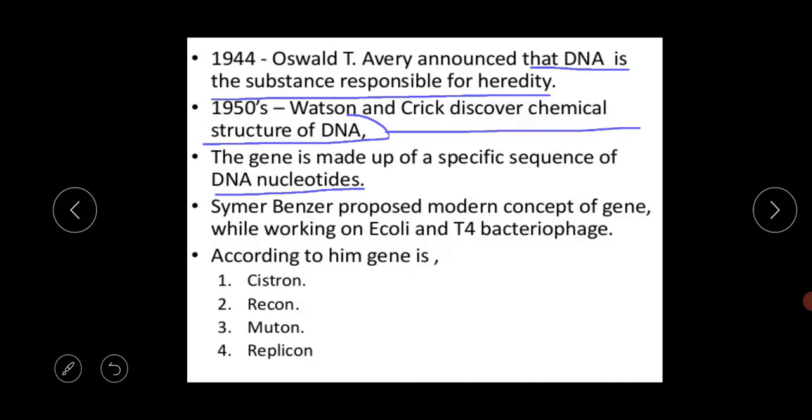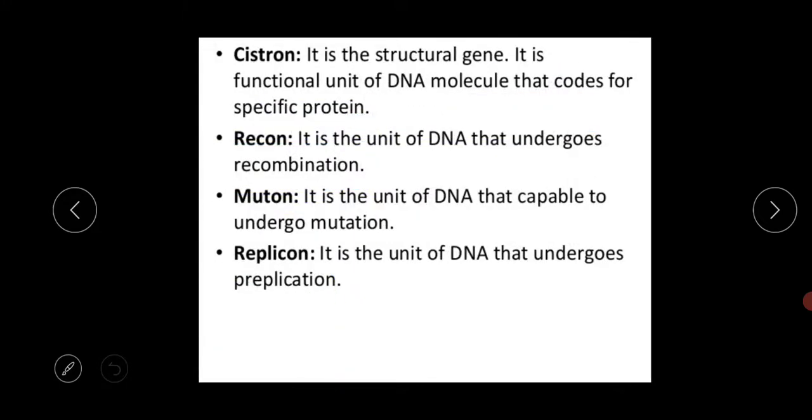Already we have discussed all those things many times. After that, scientist Benzer proposed the modern concept of the gene. According to him, a gene is classified into 4 parts: the cistron, the recon, the muton and the replicon. I am repeating again, according to Benzer, the gene is a combination of these 4 parts. Now I am going to discuss the definition of each part.